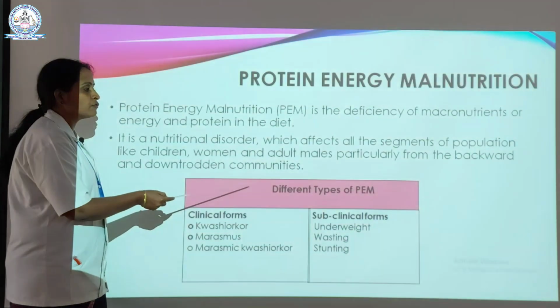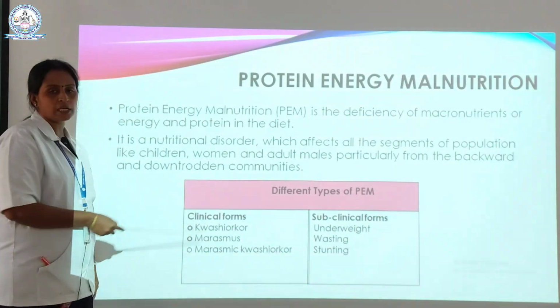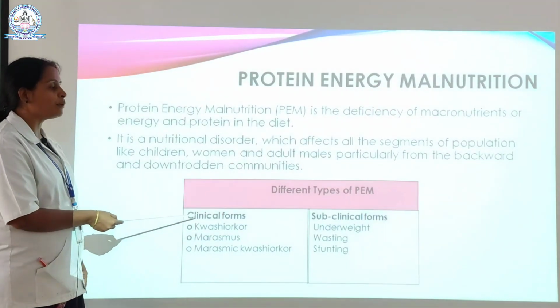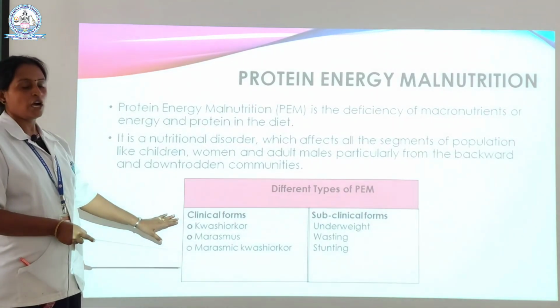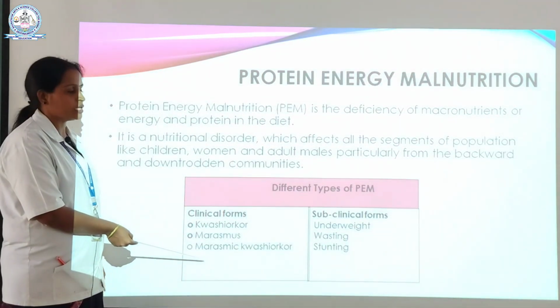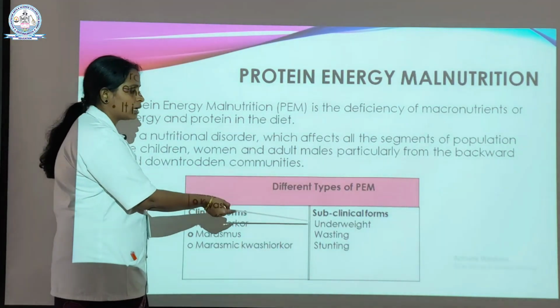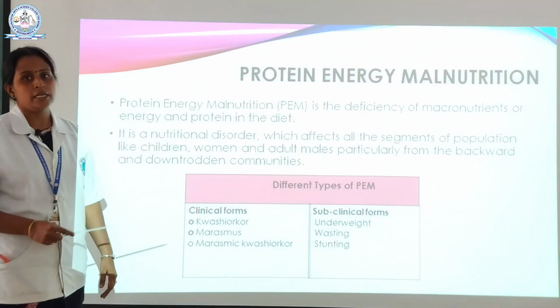Here we have the different types of protein energy malnutrition. There are two main classifications: the first one is the clinical form and the second one is the subclinical form. In the clinical form, we have kwashiorkor, marasmus and marasmic kwashiorkor, and in the subclinical form, underweight, wasting and stunting. So let's see in detail.